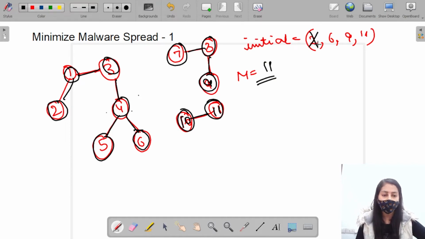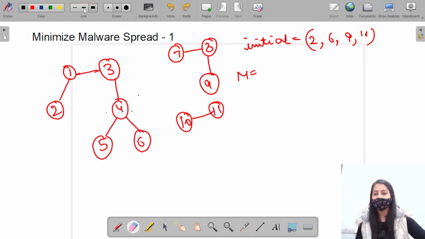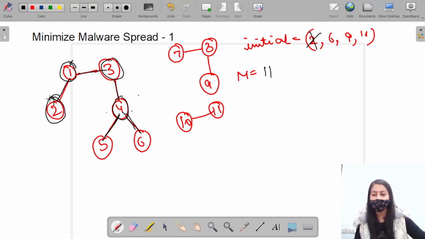Now let's remove 2 from the initial nodes. Now 2 becomes uninfected, right? Why? Because now I remove 2 from the initial. Because of 2, 1 also becomes uninfected, but 1 is also infected by 6, right? Infection is spread to 1, and again infection is spread to 2, right? So by removing 2, none of the nodes becomes uninfected. So there is no advantage to remove 2, right?